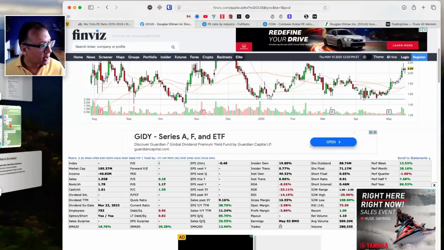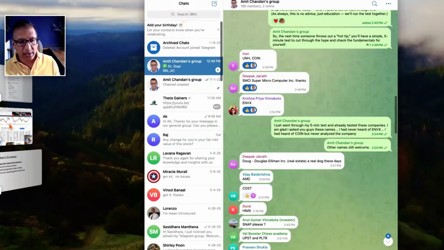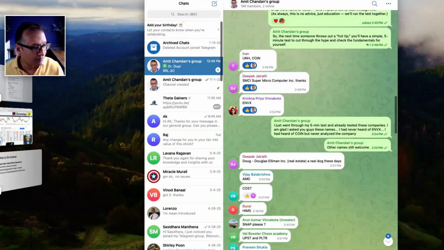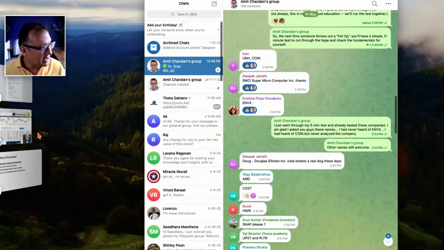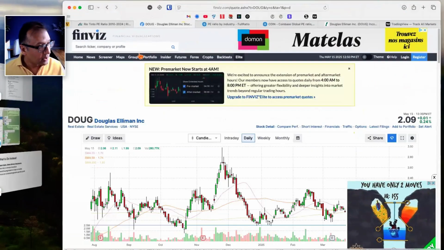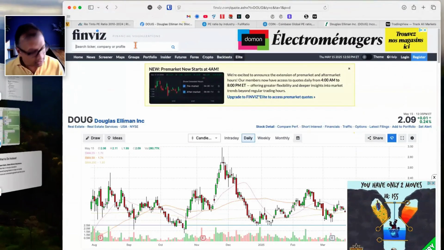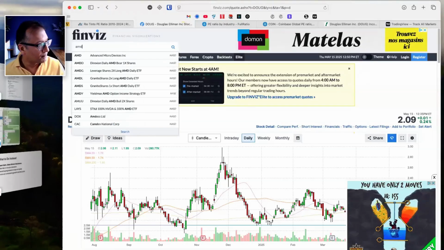Next company you want to look at. So remember, what I'm trying to show is how quickly you can start to peel the layers of the onion of any company and see where it really stands, as opposed to just going with hype. Next is AMD. We all know it's a company that competes with Intel, but let's have a look at it.